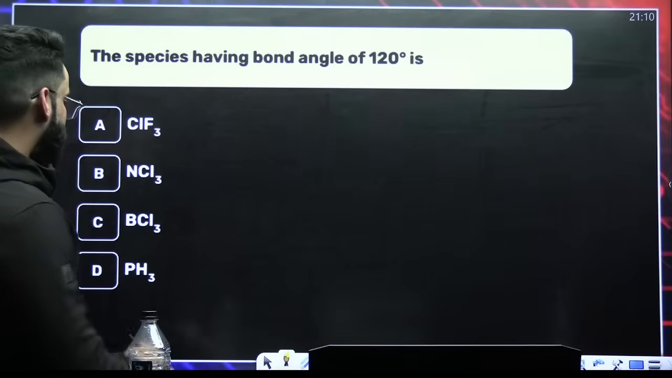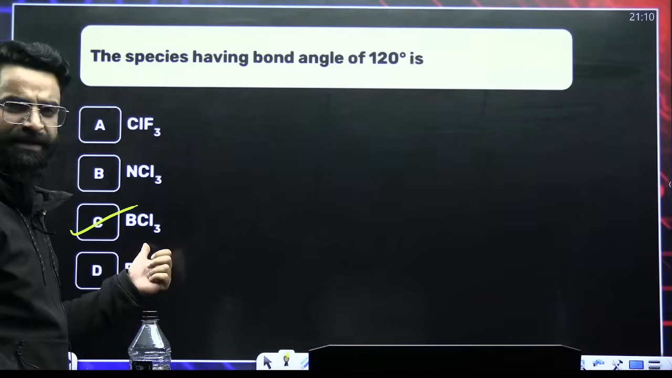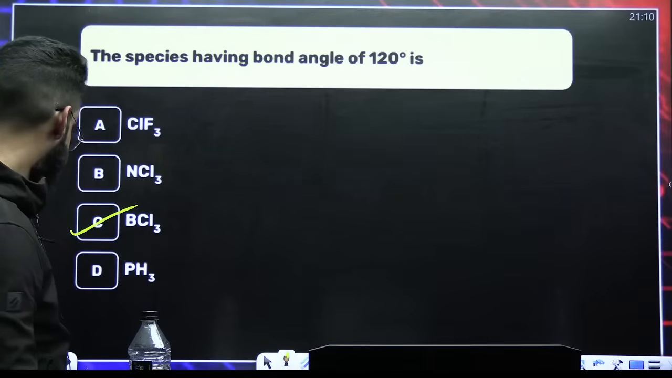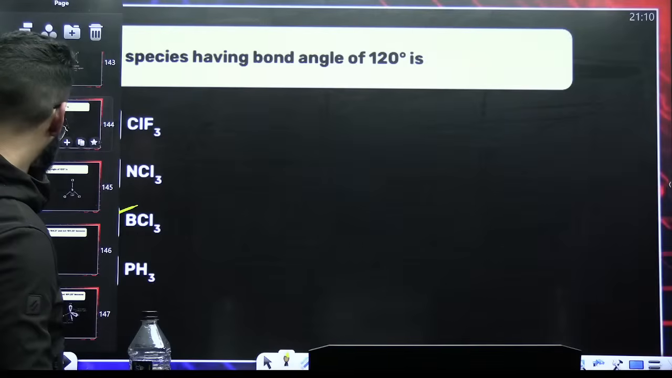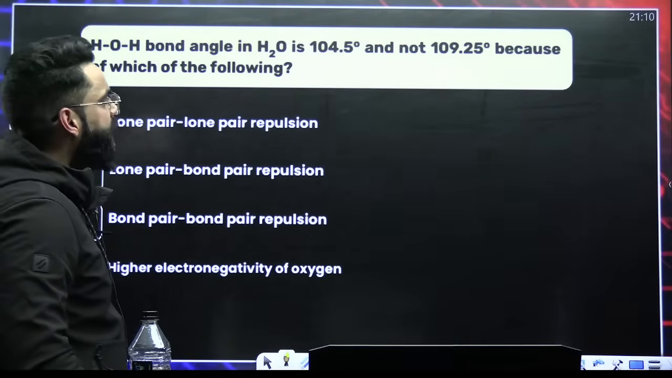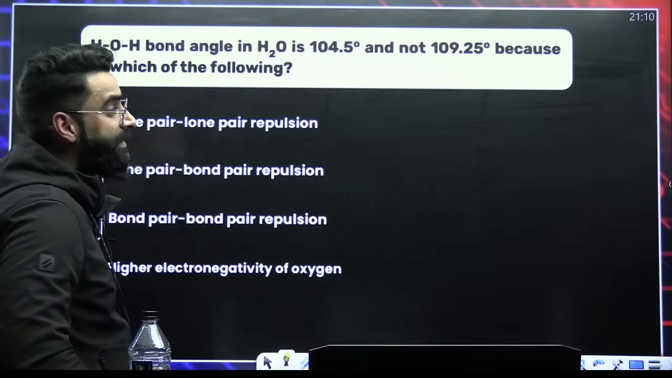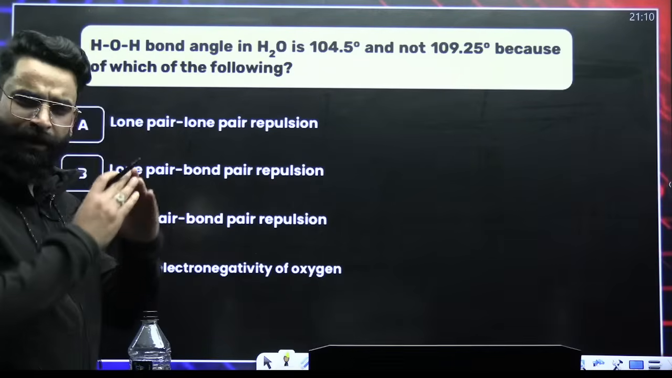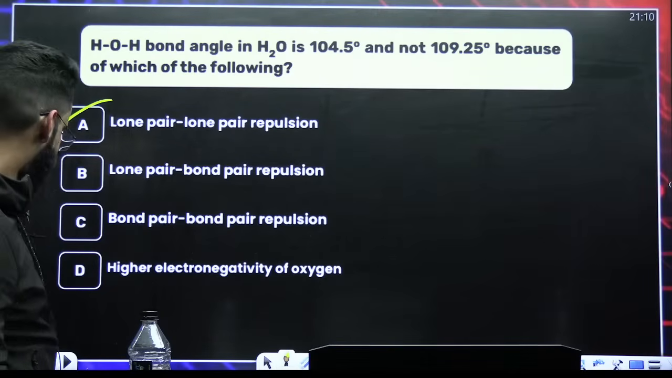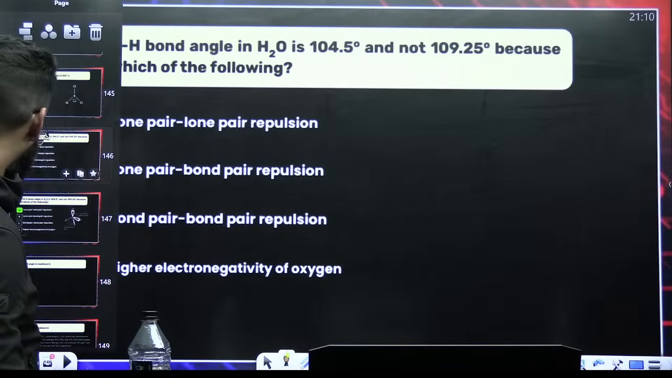The species having the bond angle of 120 is going to be BCl3, sp2 hybridized, bond angle of 120. HOH bond angle in water is 104 degree 5 minutes, not 109 degree 28 minutes. Why is that? Because of the lone pair repulsions in water.